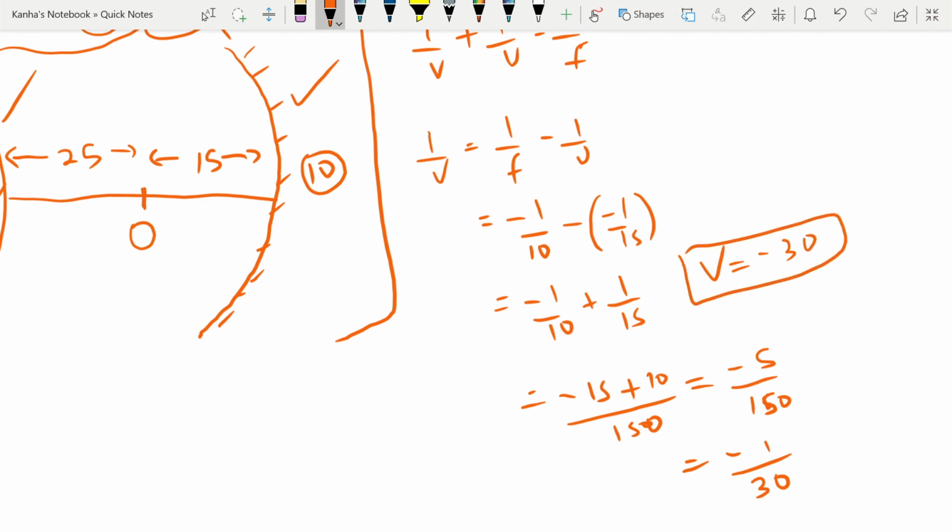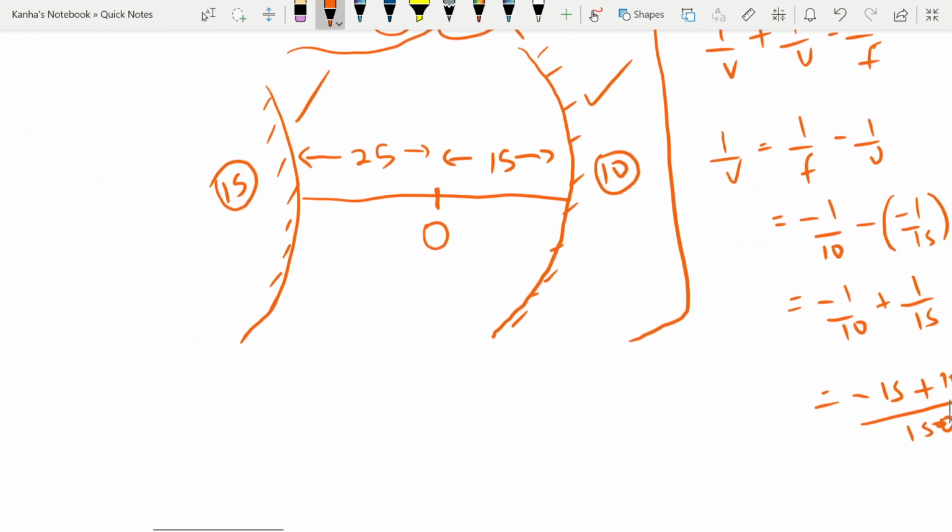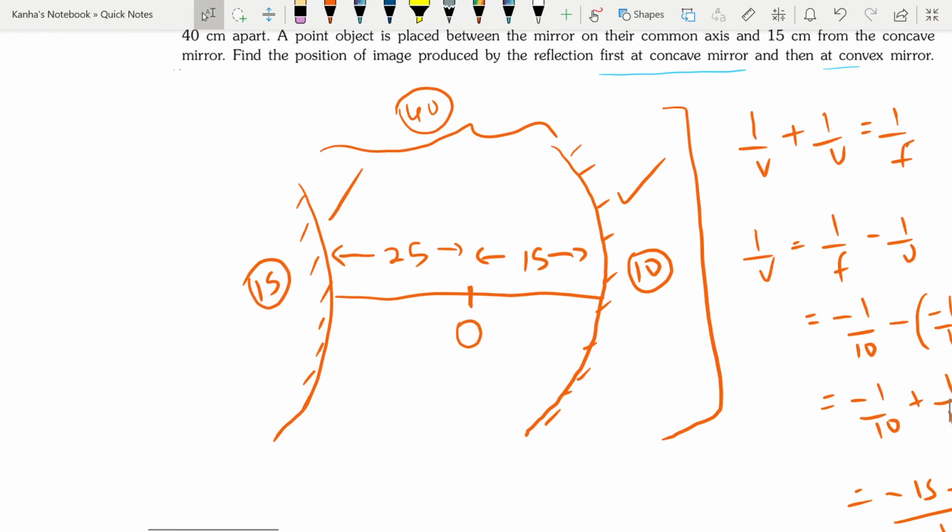The image due to the concave mirror will be at a distance of 30 centimeters from it in the negative direction. Let's say the image is somewhere here. Let me call this I prime. This distance is 30, and the remaining distance from the convex is just 10 centimeters.